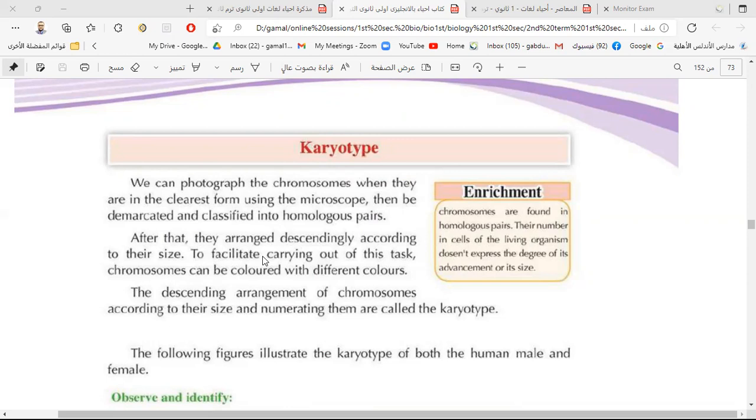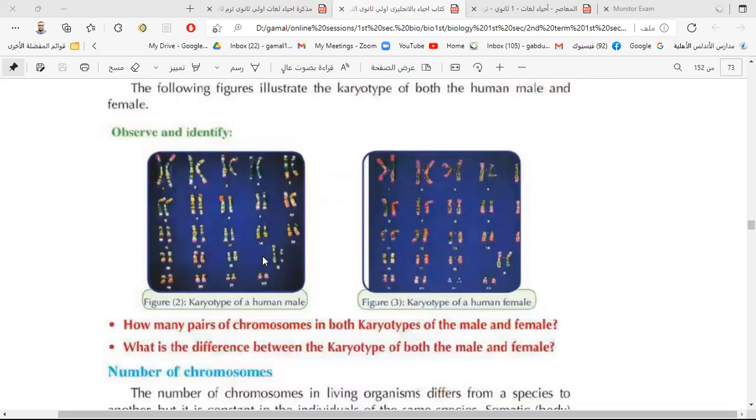After developing the microscope, the scientists make something called karyotype. What is the meaning of karyotype? After developing the microscope, they can see the chromosomes clearly. They use the electron microscope and the powerful microscope to see what is inside the nucleus, to see the chromosomes and to arrange them.